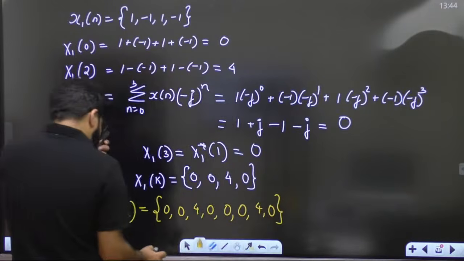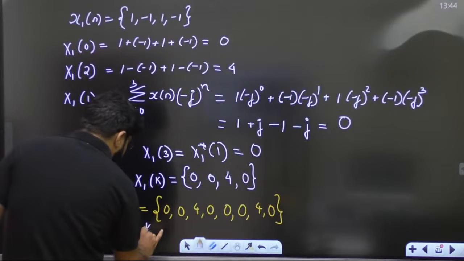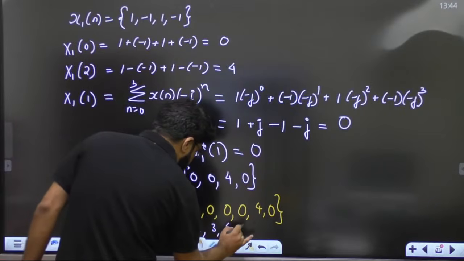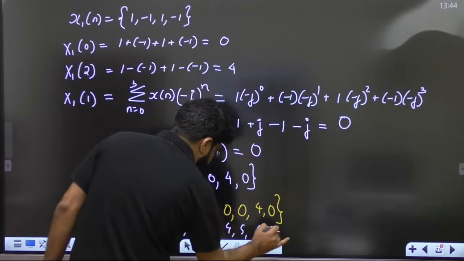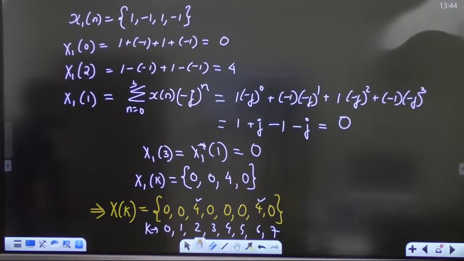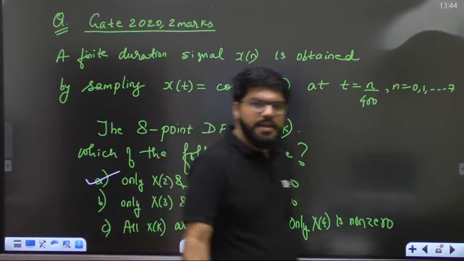So which of the samples are non-zero? This corresponds to, okay, k equal to 0 1 2 3 4 5 6 7. Which of the samples are non-zero? 2 and 6. Only X[2] and X[6] are non-zero. Option number A is the correct option.